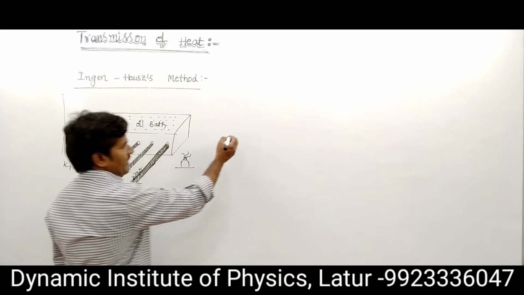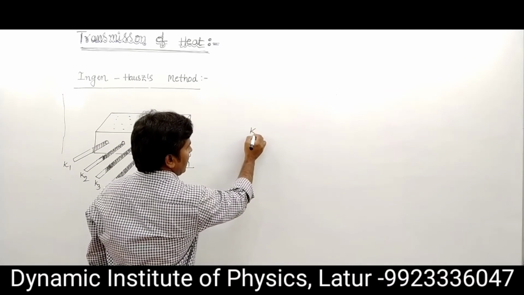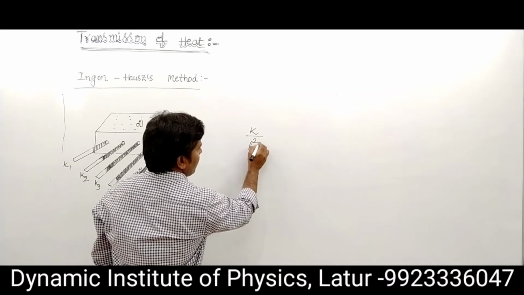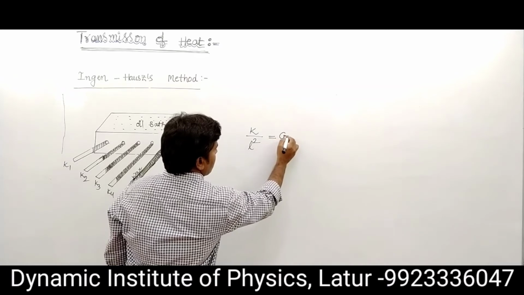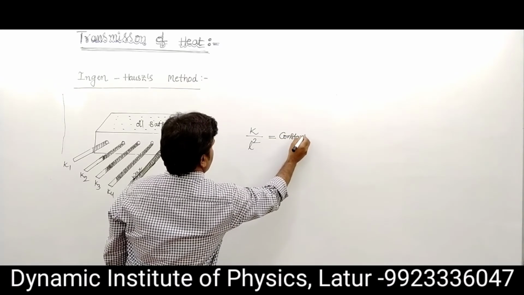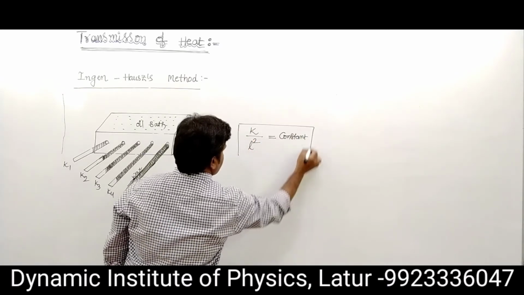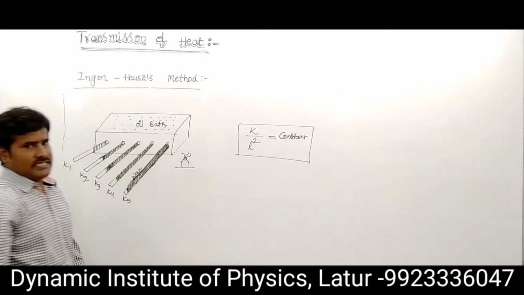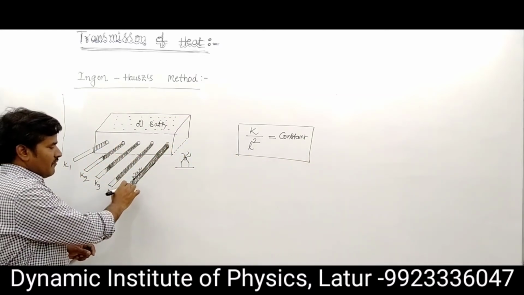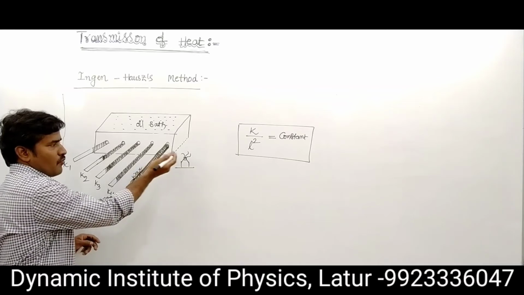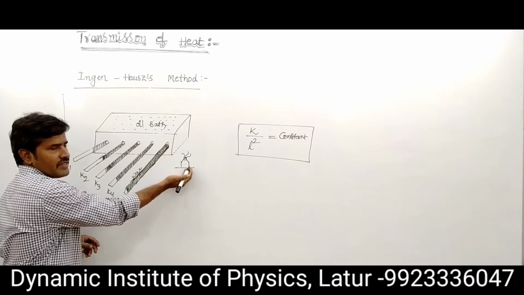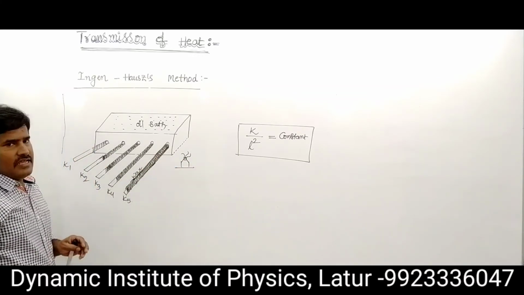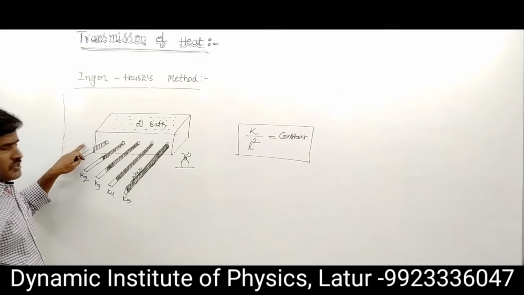In this experiment, the relation is K upon the square of the length of the rod remains constant, K upon L square is constant. The metal has wax on its surface, with one side hot and the other side cold.